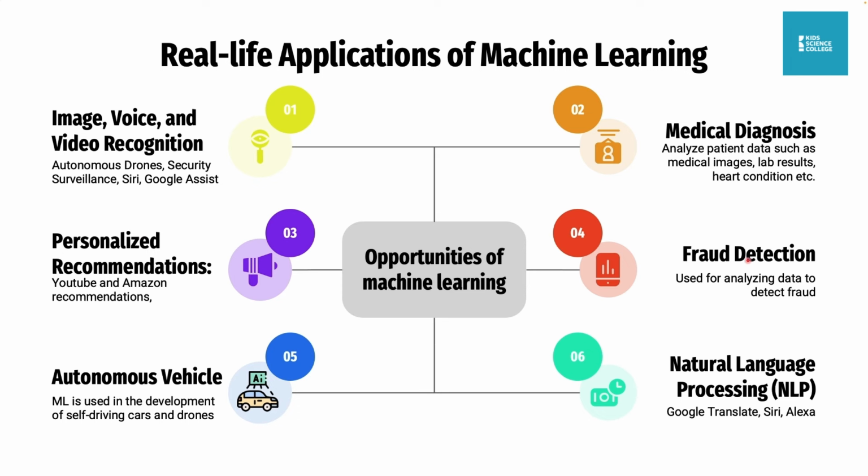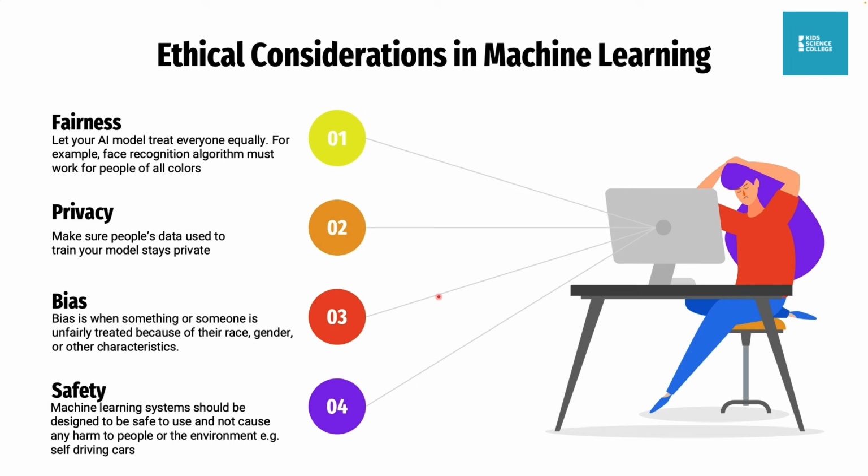Then it's also used in the banking industry for fraud detection and all of that. It is used in the automotive industry, for autonomous vehicles, to make cars drive by themselves. And there's something called natural language processing, which is used in Google Translate, Siri, Alexa, and also probably in ChatGPT. These are just examples. There are a lot of them, right? So that is for that one.